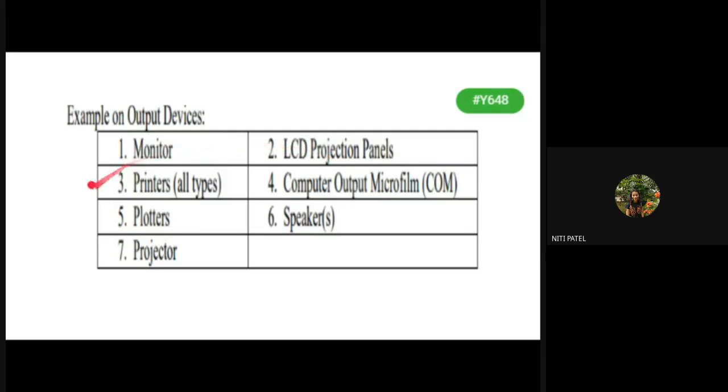Okay. Then you have printers. What is a printer? You give a soft copy, but it will give you output in the form of a hard copy. That is what a printer is.